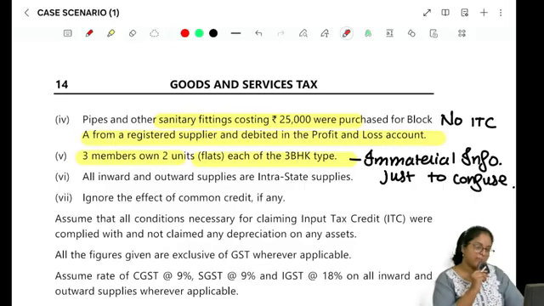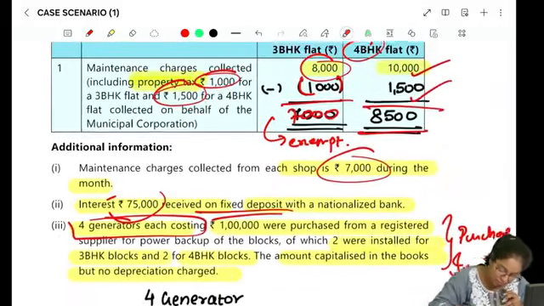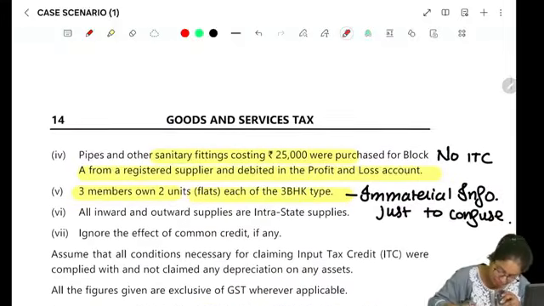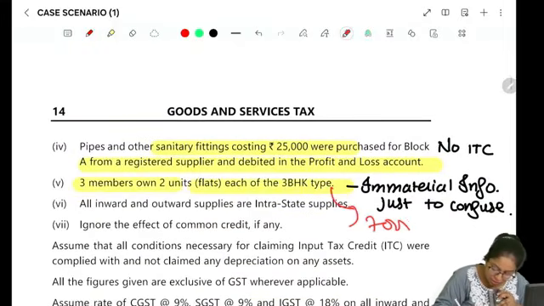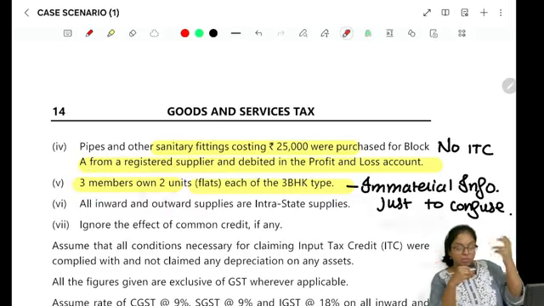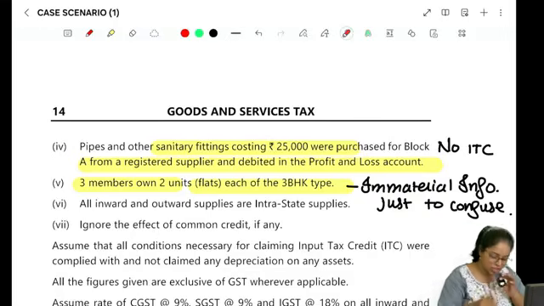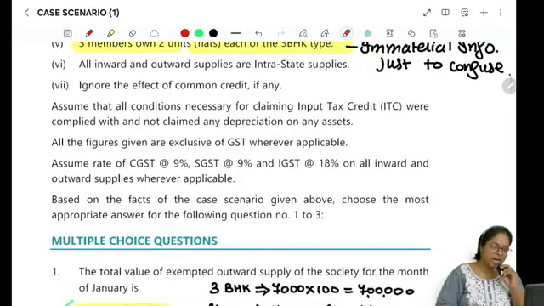Right, in 3 BHK. So in 3 BHK, what is the maintenance? Ma'am, we know the maintenance is 8,000 minus 1,000, so 7,000. So 7,000 into 2, because 3 members are owning 2 flats each, will be 14. So some people can tell over smartly, ma'am, if I combine, it is exceeding 7,500, so GST will be applicable. The answer is no. This exemption will be calculated per person per flat, right? So per person per flat it is less than 7,500, so it is exempt. So this is just to confuse you. It's an immaterial information.